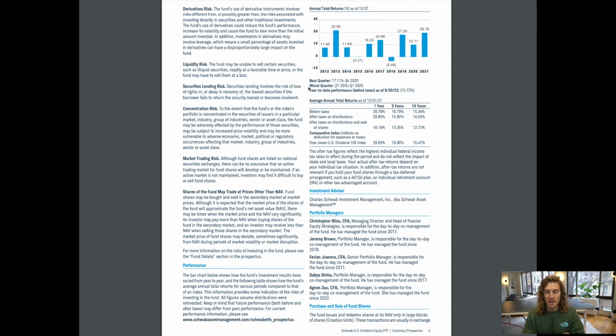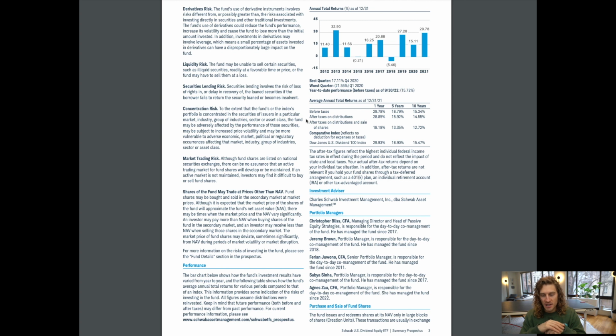2021, 29.78%. Best quarter, 17.11% Q4 2020. Worst quarter, minus 21.55% Q1 2020. Year-to-date performance before taxes as of 9/30/2022, minus 15.72%. Average total returns as of 12/31/21 before taxes.